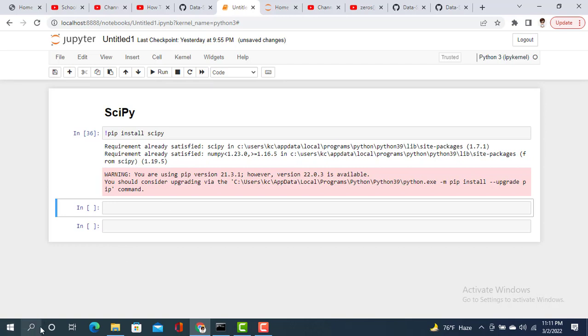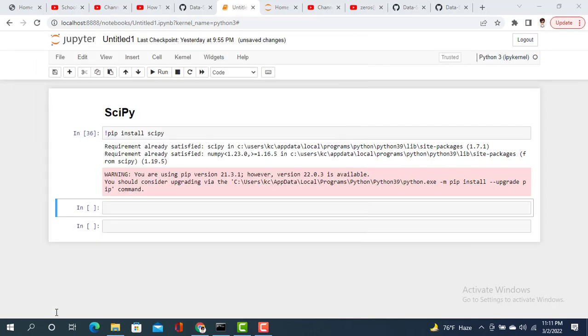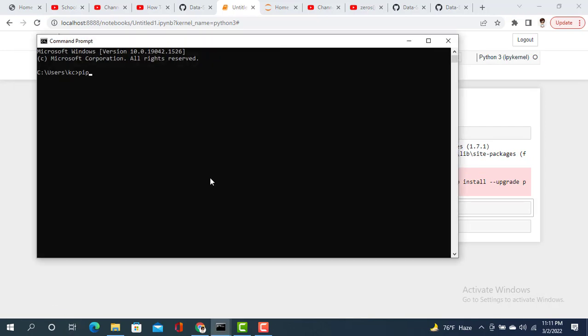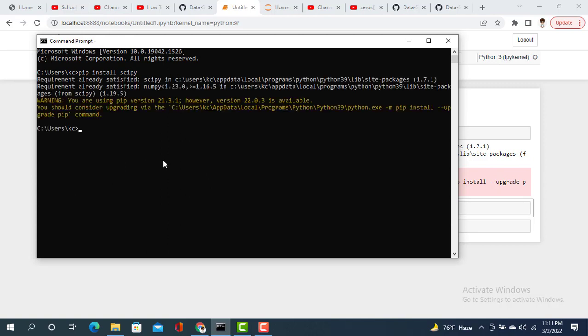And if you're using the command prompt, then you can just write only pip install scipy, then press enter, and you can also install SciPy by using the command prompt. So that's the way you can install SciPy in your environment. It also works with Linux systems.